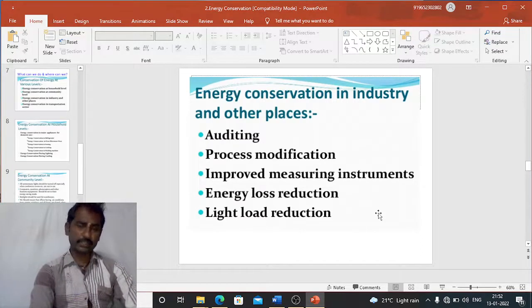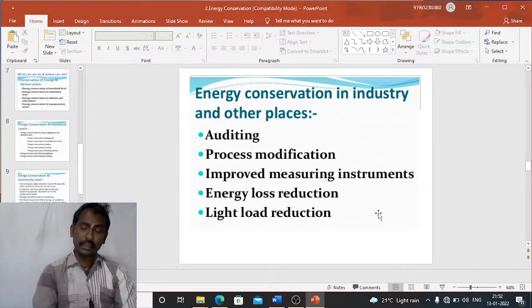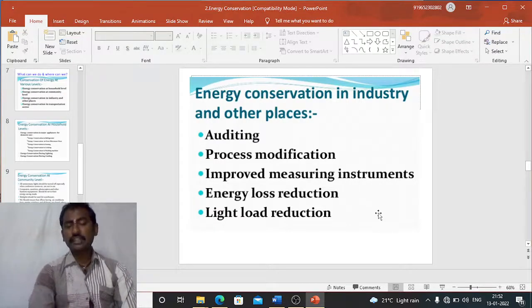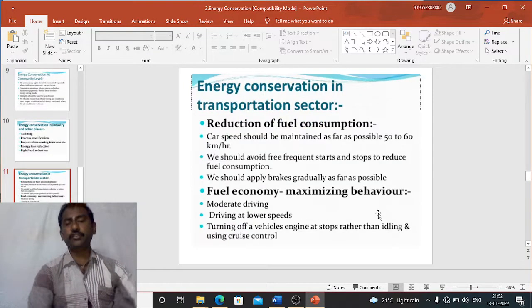And the third point, energy conservation in industry and other places. In industry, we have to go for auditing, and we can modify the process based upon energy conservation, and we can use improved measuring instruments, that means instruments which give accurate readings. And we can go for energy loss reduction in that particular industry. And we can go for technology for light load reduction. So by following all these precautions, definitely we can conserve energy from the industry point of view also.